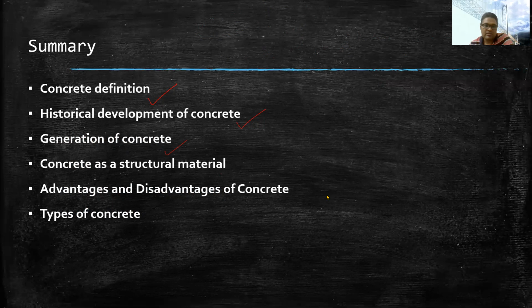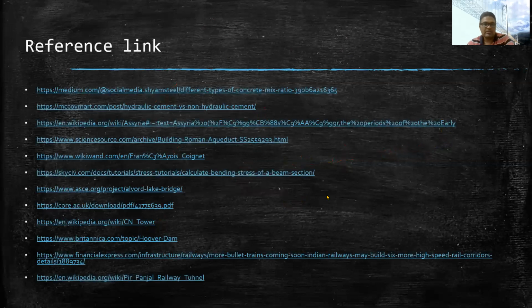Then we saw concrete as a structural material and its composition. We also discussed the uses of concrete, its advantages and disadvantages, and then the types of concrete based on various criteria. For preparing this lecture, I have used some of the links I have given here.